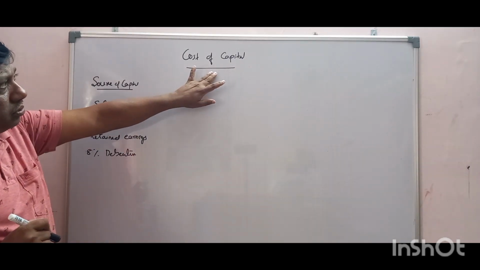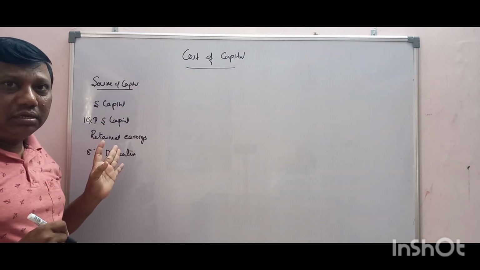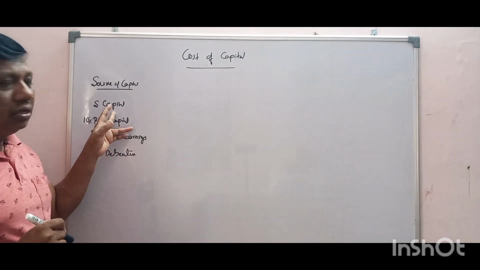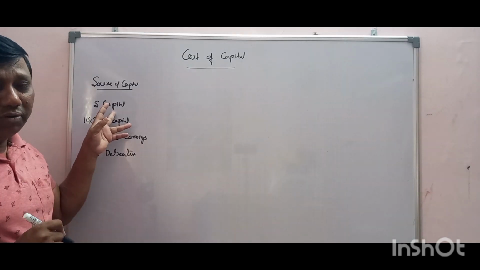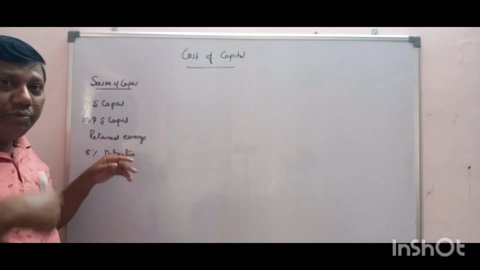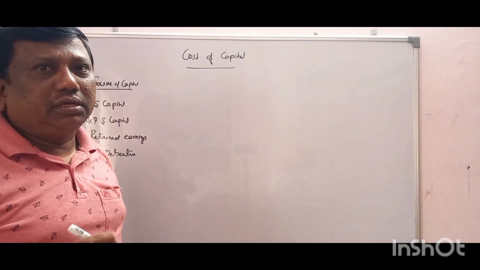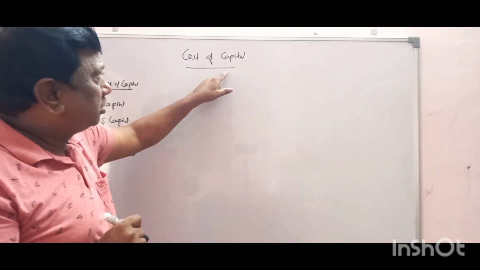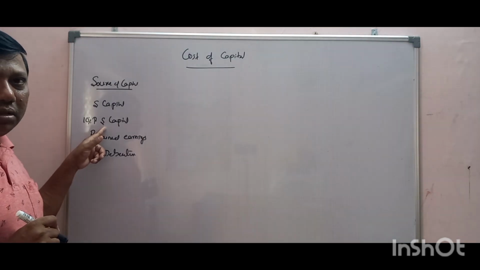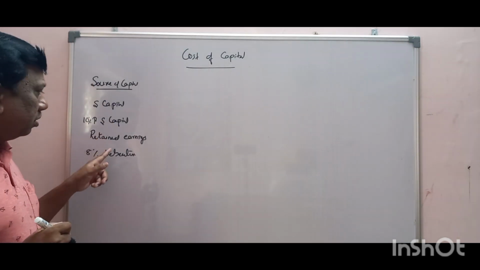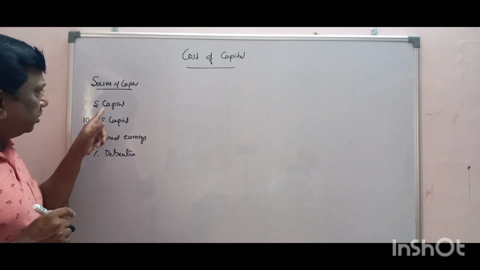What are we paying to collect these sources? For example, we collected share capital, so we received capital from shareholders. For that we are giving what? Dividend. Dividend is an expenditure for the company, called cost of capital. We get preference share capital; for that we are paying dividend also. That is also cost of capital. Retained earnings, same as it is.